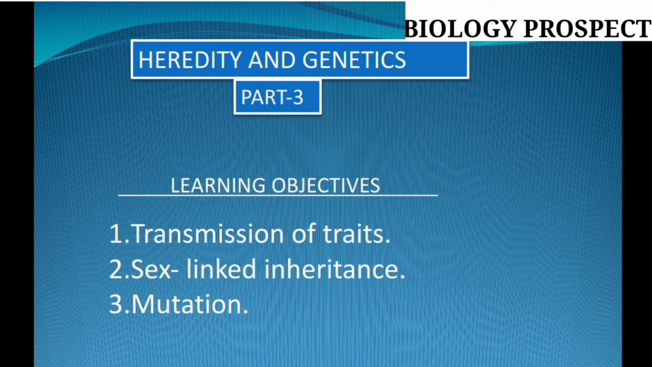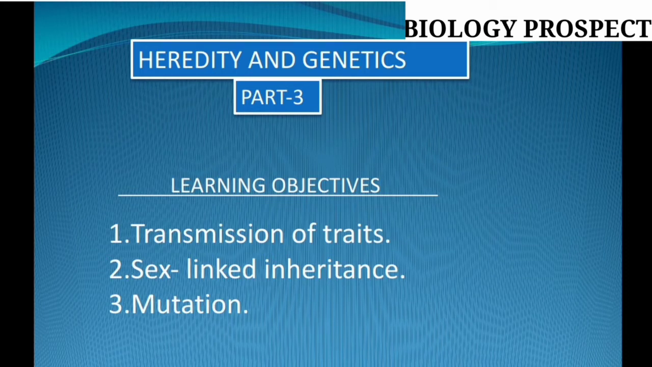Among these three, the first two topics are especially correlated with our previous chapters, that is part 1 and part 2. In part 1 and part 2, we already got some ideas about a few correlated words, such as gene, allele, homozygous chromosome, homologous chromosome. All these things I have already explained.